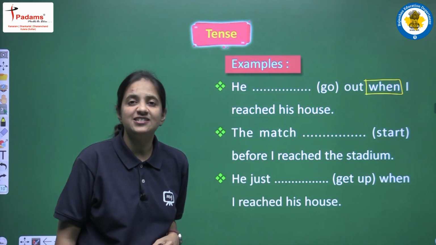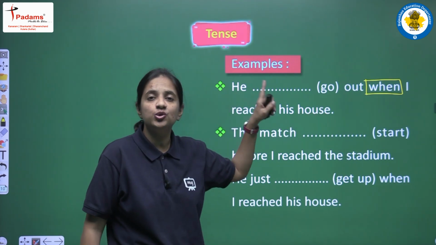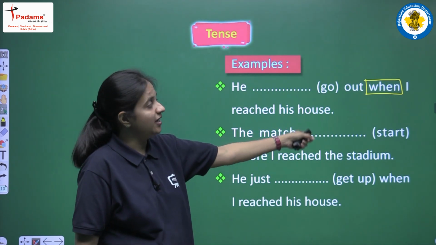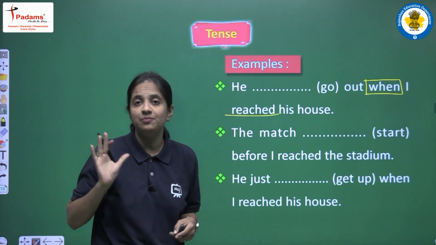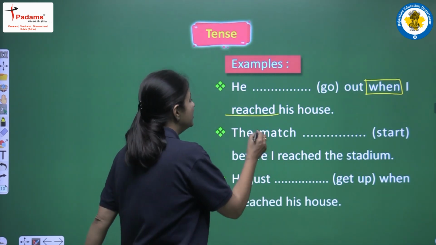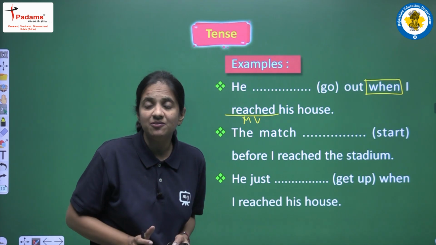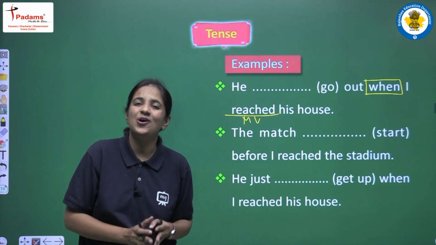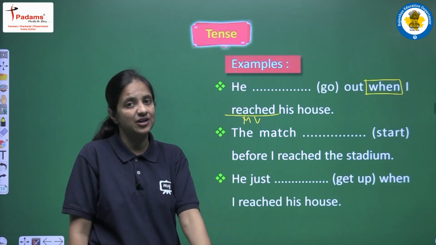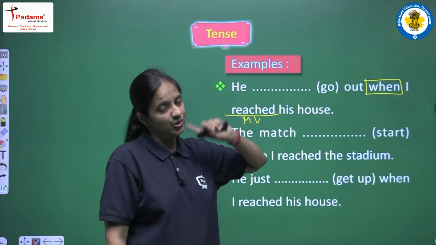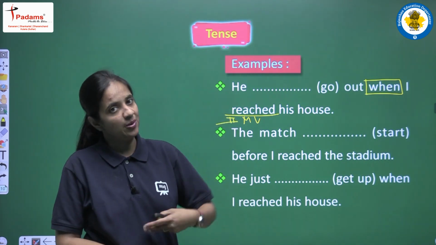So now the next task we have to focus on is to recognize the tense that is used in this clause. Let's read one more time: I reached his house. In this sentence we have reached as a main verb, and this is the second form. No helping verb is there, it is hidden. So now I am very sure you all know what tense is used here. Yes, this is past simple tense. How can we say? Because did is hidden here, and we have the second form of the main verb, reached.